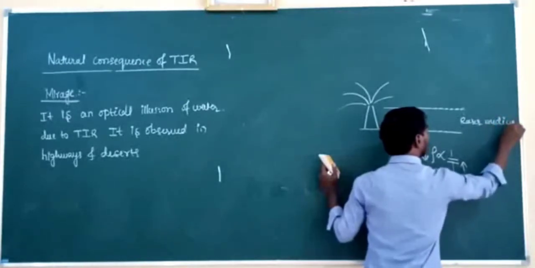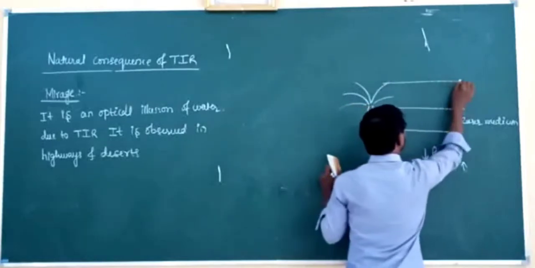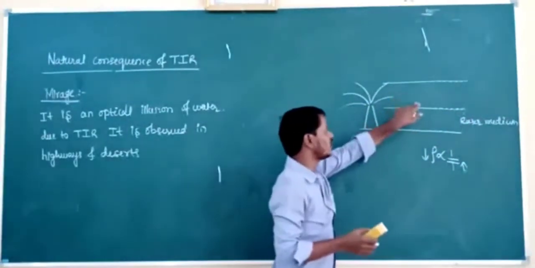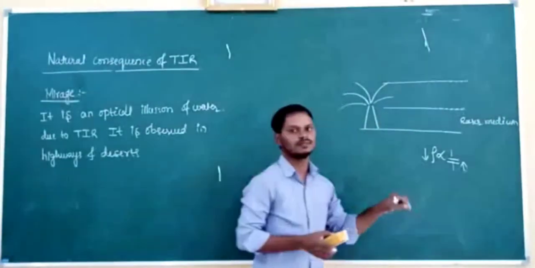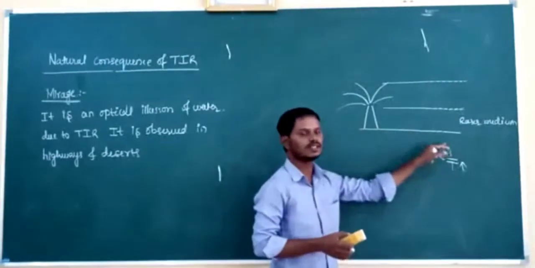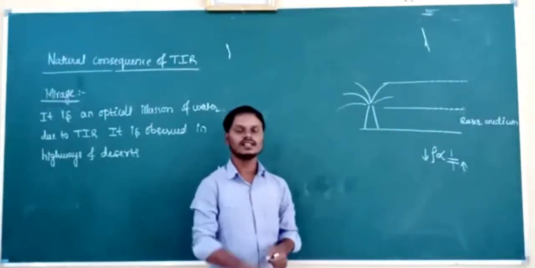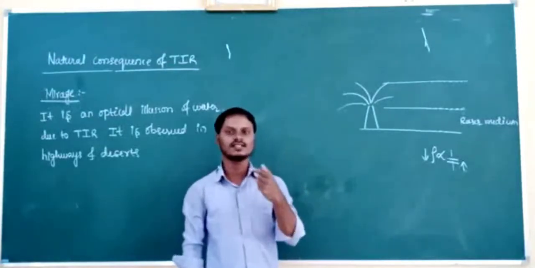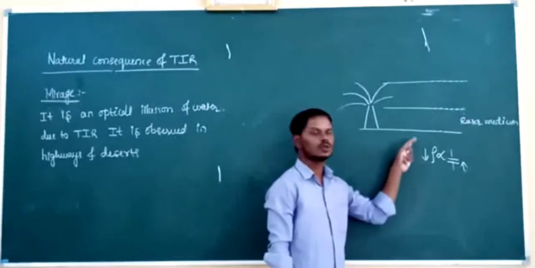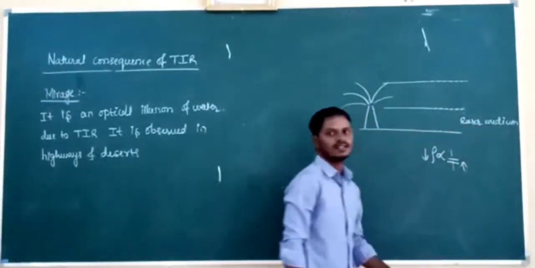And I will consider another air layer which is at a higher level. The air layer in contact with the land is at high temperature, and this air layer also has high temperature. If it has high temperature, then its density is less. If its density is less, then its refractive index is low. Then this medium is called rarer medium.